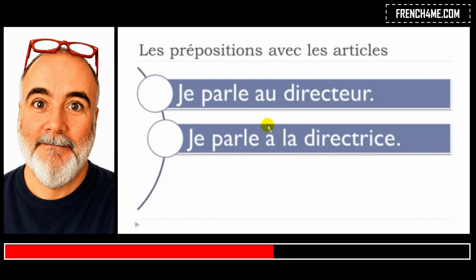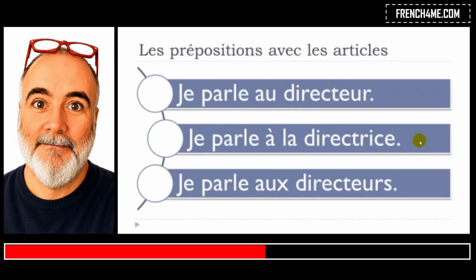So here you can see that nothing happens, so you still have your preposition à, and then you've got your article here. Okay, so nothing changes when you get the feminine form. And let's see the plural form now. So you've got the directors, so it's the plural form. Je parle aux directeurs.